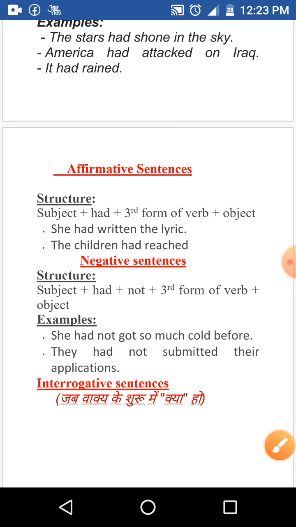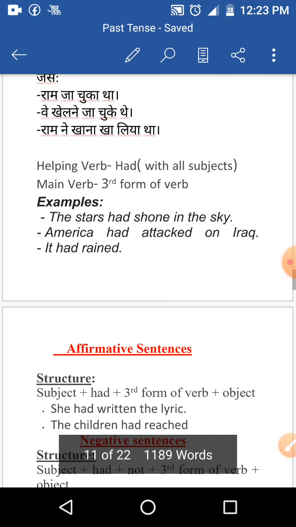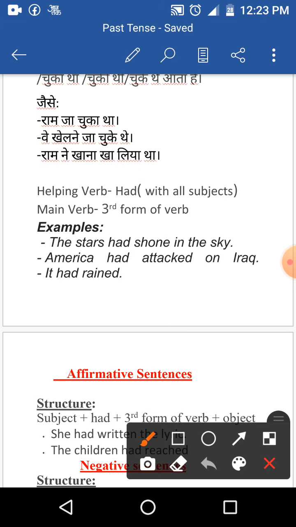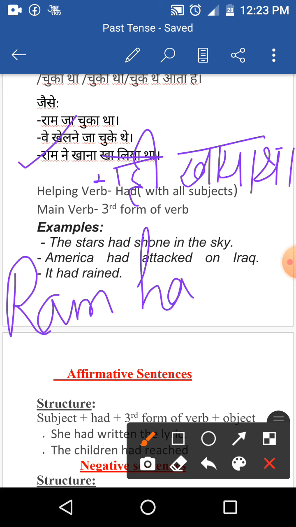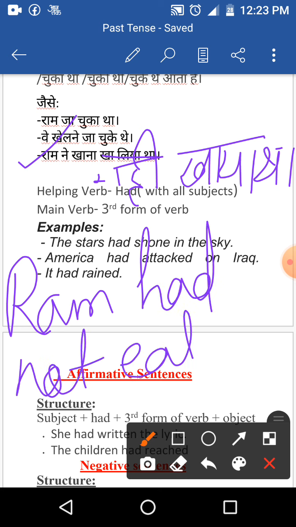If you want to try a Hindi sentence, then you can see it like this. राम ने खाना नहीं खाया था. So it will be Ram had not eaten or taken the food.